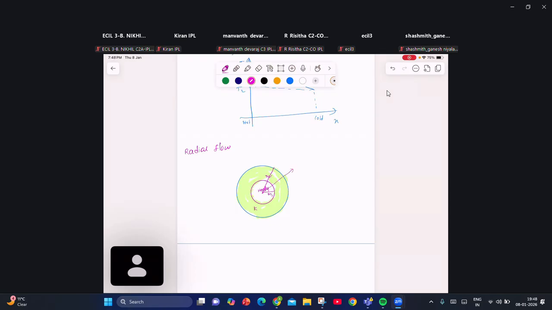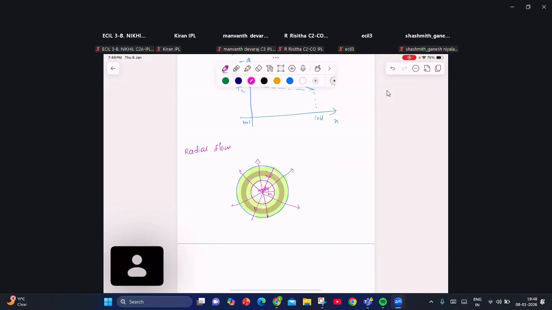Now heat will flow like this, from the center radially away. We need to derive the expression for heat flow. In order to derive it, we are going to consider one elemental portion.